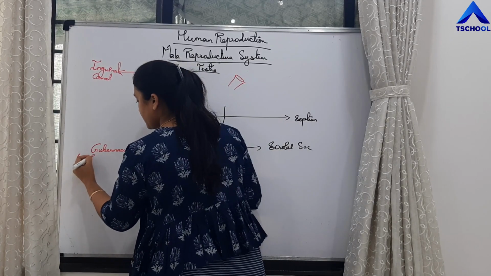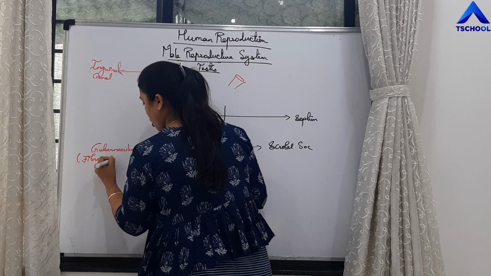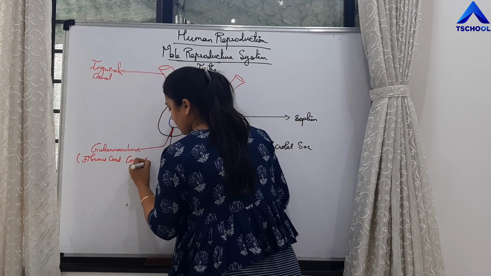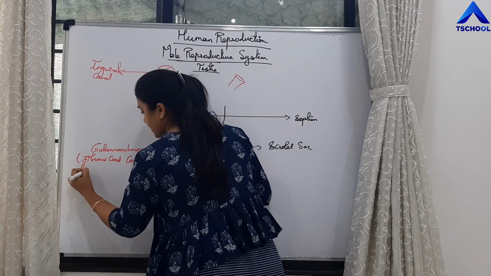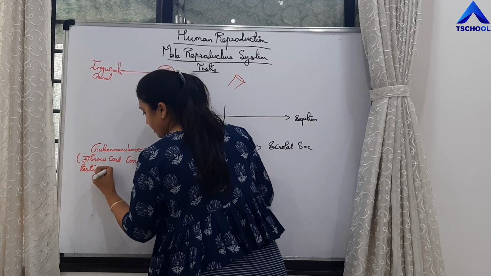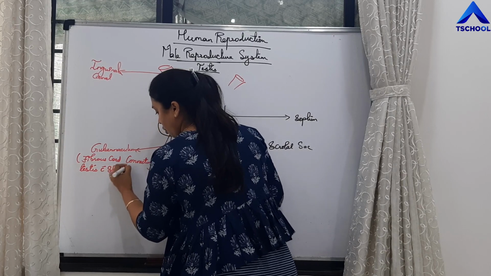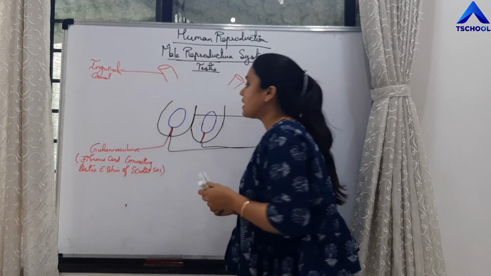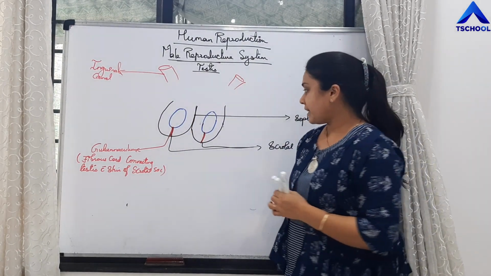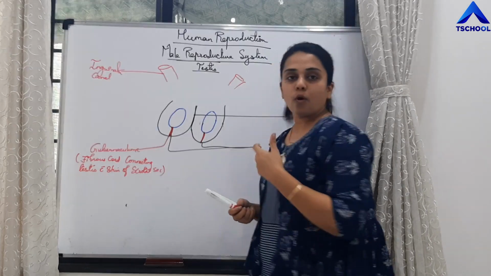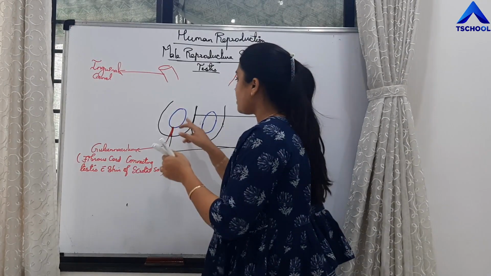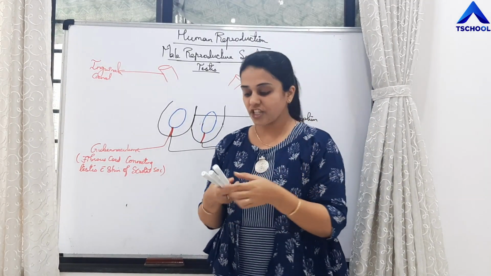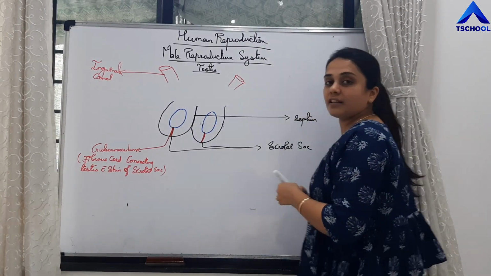It is a fibrous cord connecting the testis with the skin of the scrotal sac, called the gubernaculum. Yes, students, right? Then what else is present? So this testis is covered by layers. So which are the layers which are covering the testis?